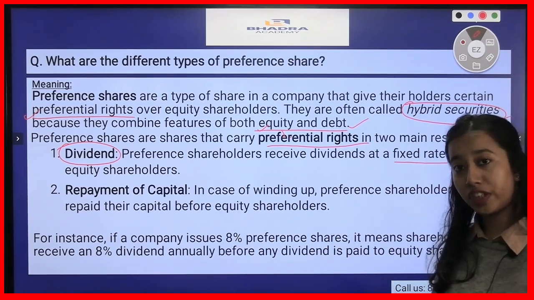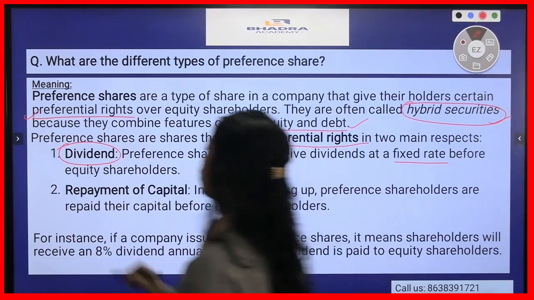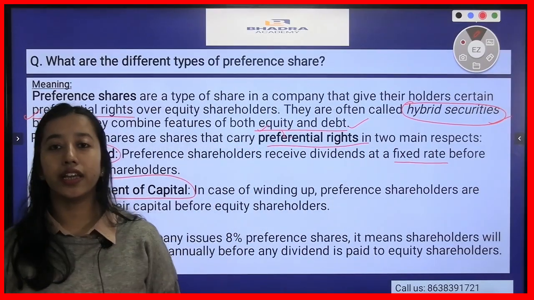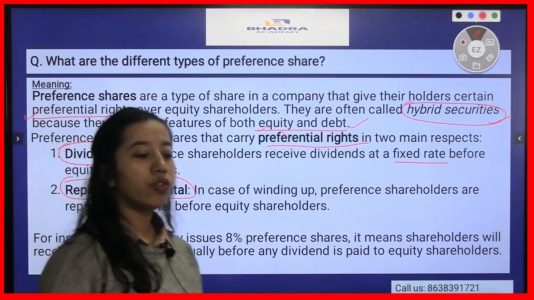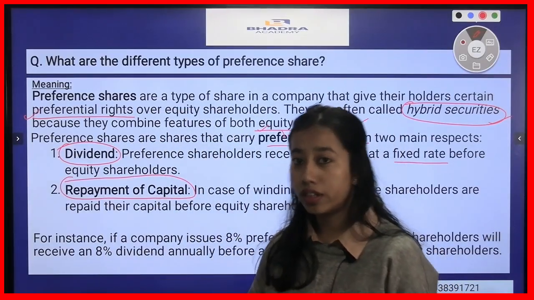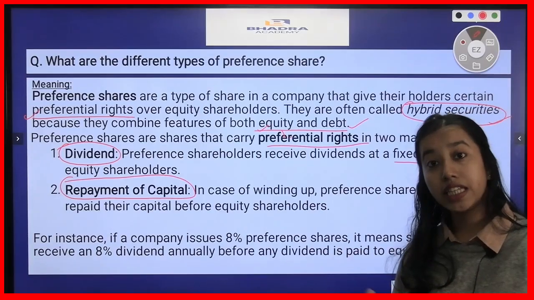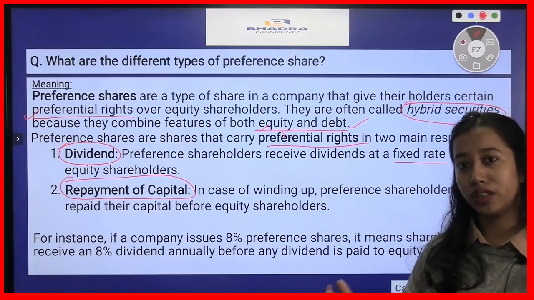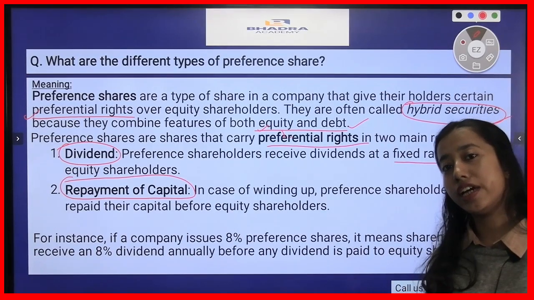The next preferential right received by preference shareholders is repayment of capital. So in case of winding up of a company, or when a company shuts down, when the assets are sold and the money is received, the capital amount that is due to the preference shareholders is received first by the preference shareholders before the equity shareholders.